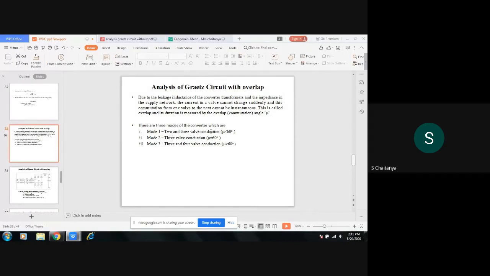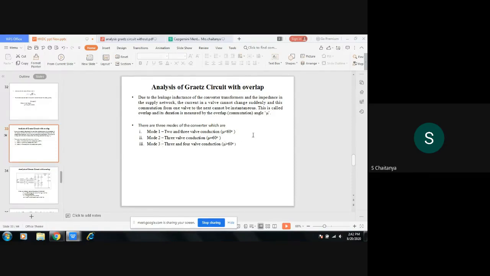Coming to mode 2, when the overlapping angle is equal to 60 degrees, 3 thyristors will be under conduction. In mode 3, 3 and 4 thyristors will be under conduction, and the overlapping angle will be greater than 60 degrees. At the start, 4 thyristors conduct, and after the overlapping ends, 3 thyristors conduct. Under mode 3 the minimum number of conducting thyristors is 3, and under mode 1 it is 2. So mode 2 is the boundary condition for mode 1 and mode 3.